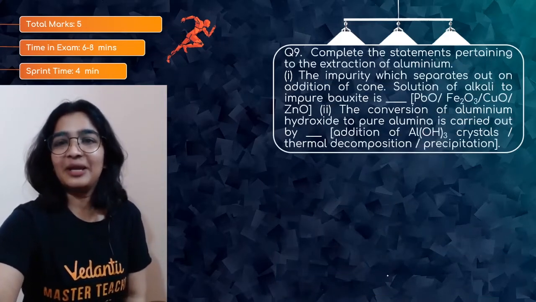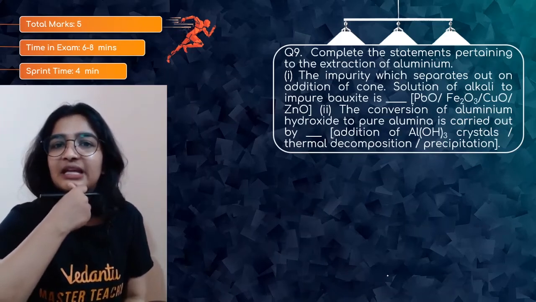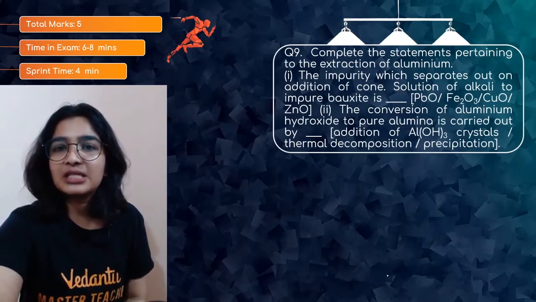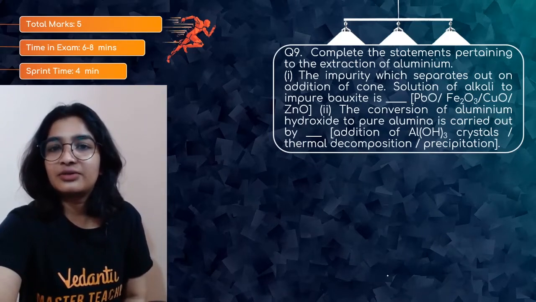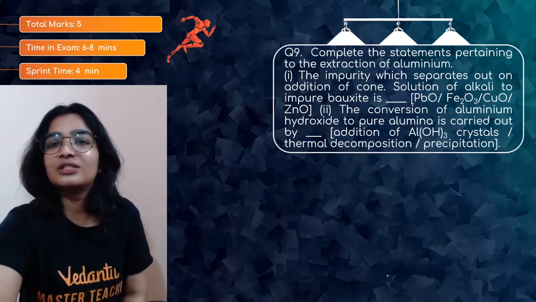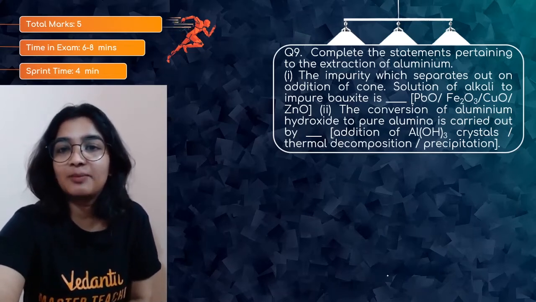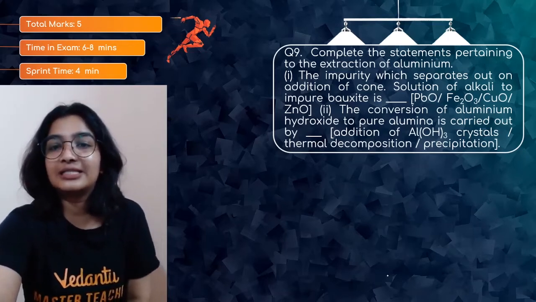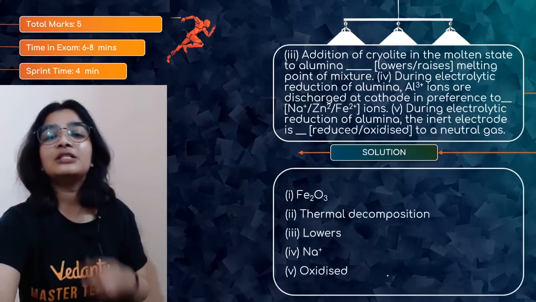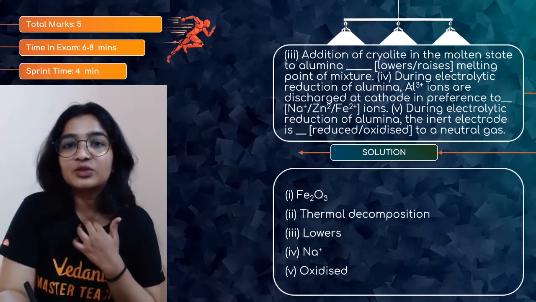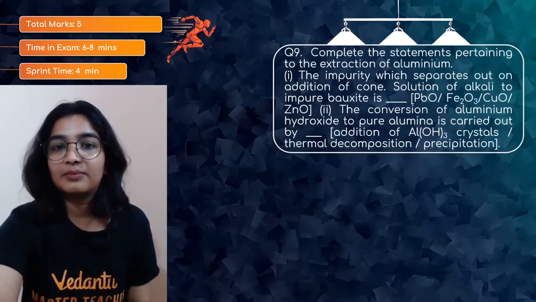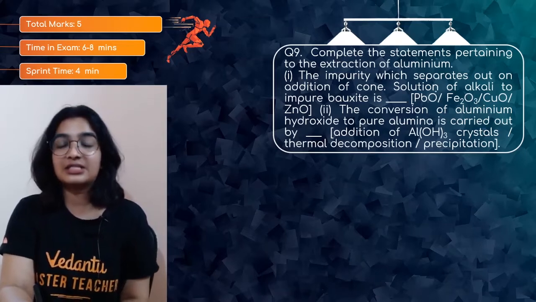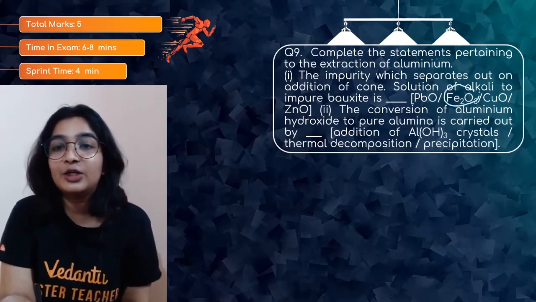Easy, right? Okay. So complete the statements pertaining to the extraction of aluminium. The impurity which separates out on the addition of concentrated solution of alkali to impure bauxite is Fe2O3.